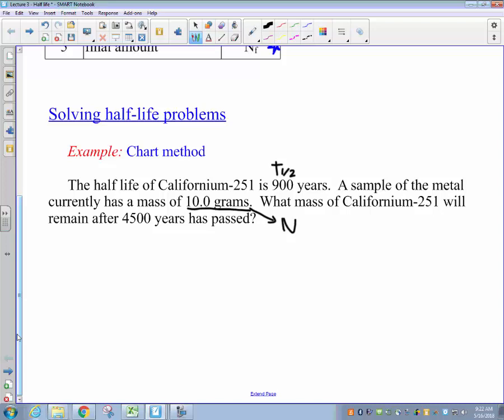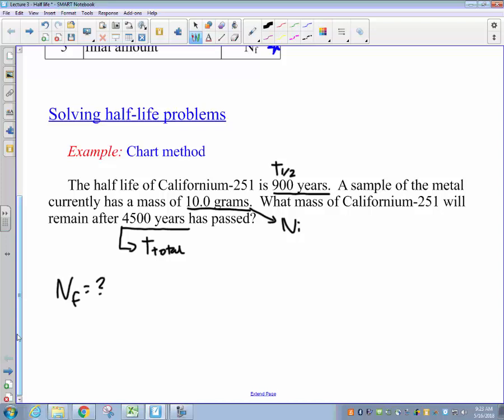And then the final piece of information the problem gives us is that it asks what mass will remain after 4,500 years has gone by. So this is the total amount of time which has gone by, so let's label this as T total. So we've got 3 variables in our problem: 900 years, 10 grams, and 4,500 years. And what we're looking for in the end is the mass of californium that remains. That would be the final amount, and that's what we're looking to find.